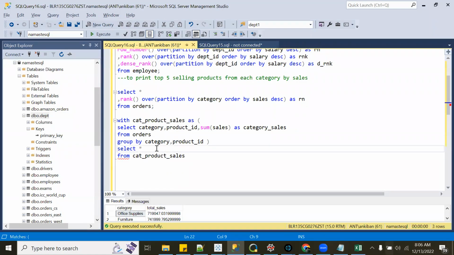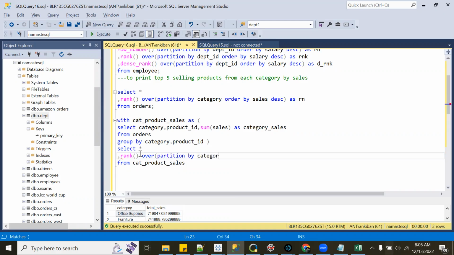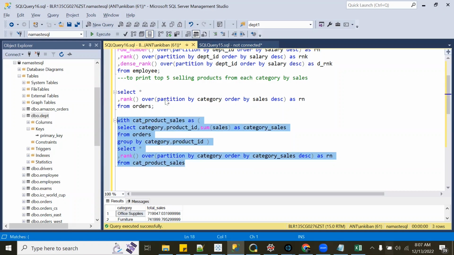And I will say select star, comma, let's say I'm giving row number or rank, whatever, over partition by category, order by category sales, descending, as RN.